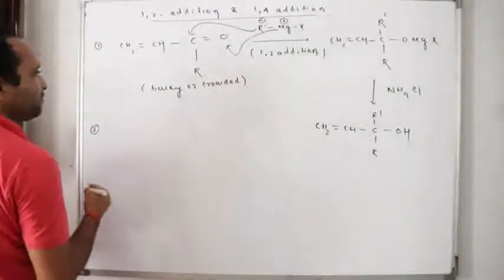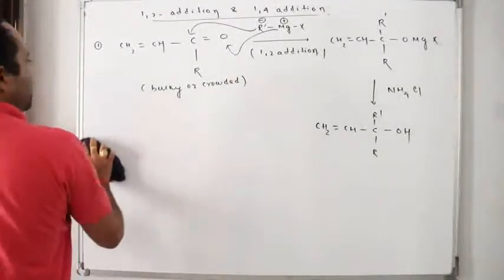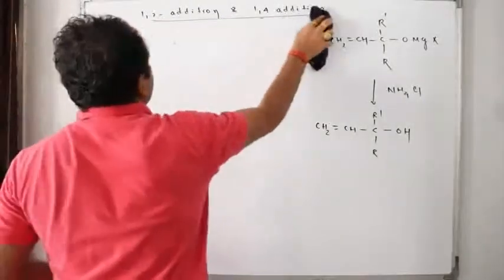Let me help you. Can I have the board? I need the entire board for that. This is 1,2 addition. Let me go for 1,4 addition.